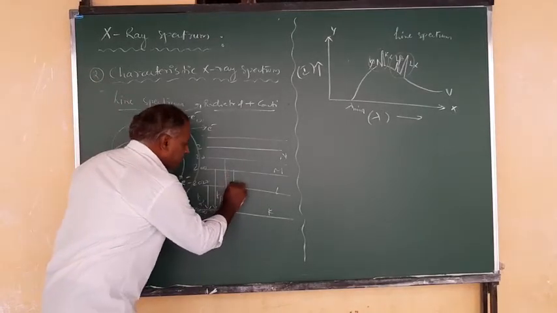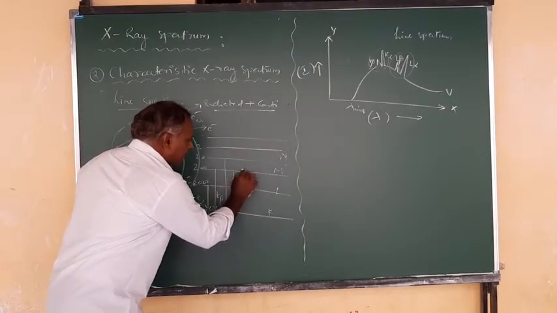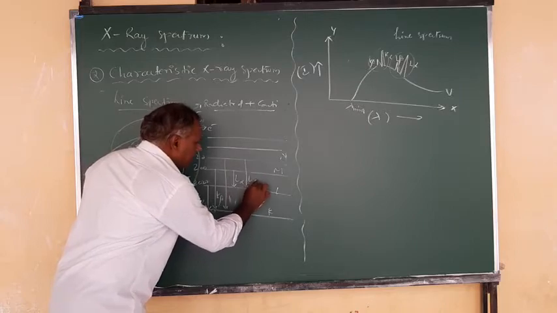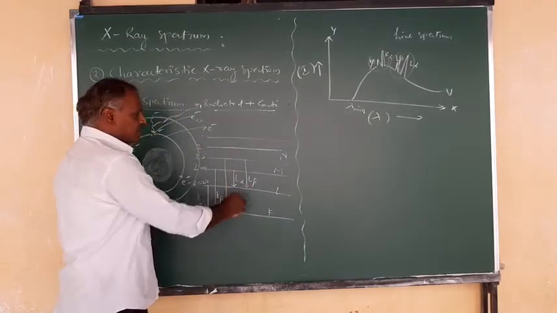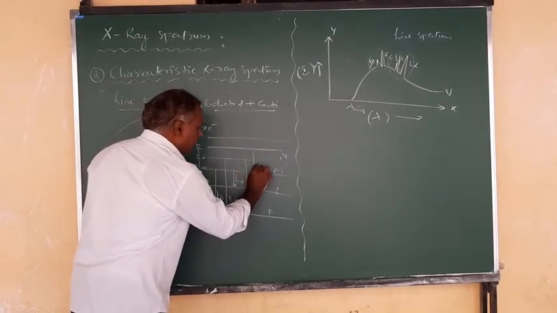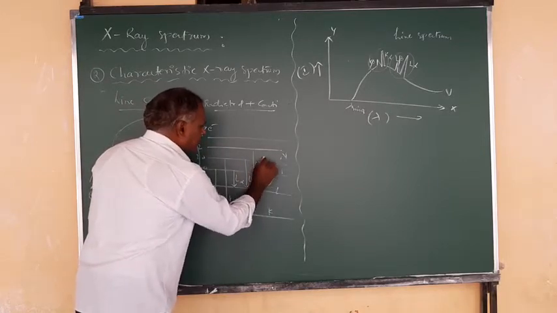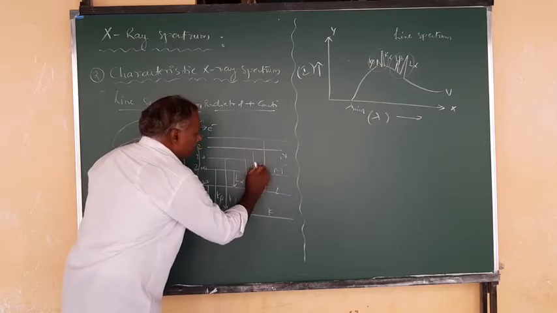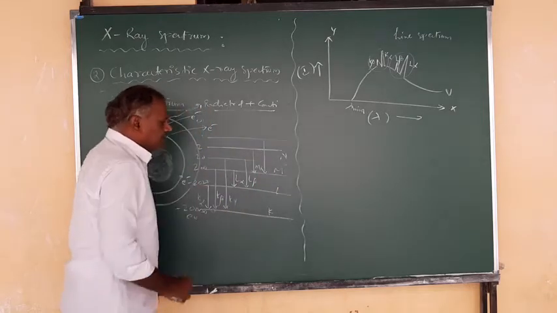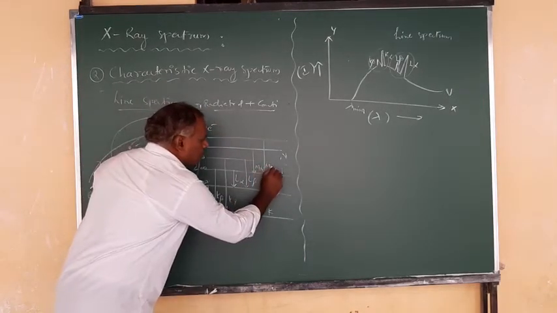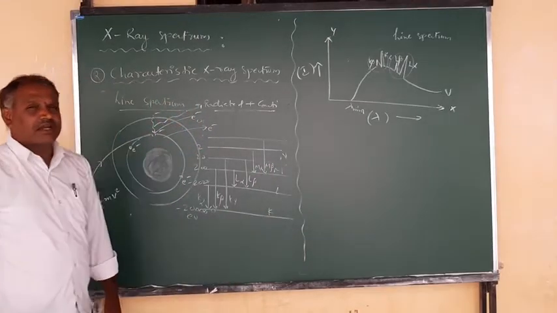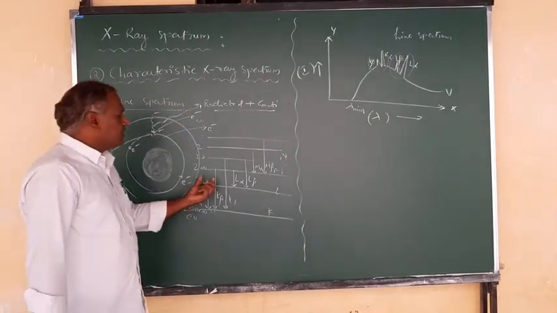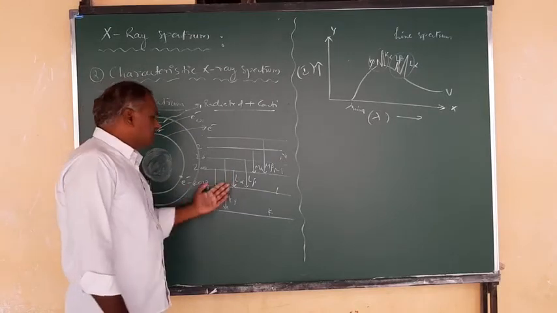If the transition is made like this, it is an L alpha line and this one is an L beta line. Like that you can observe the transitions. This is the M alpha line. So this one is the L beta line. Depending upon the transitions, from where to where the electron fills the vacancy that was created, accordingly you have these lines.